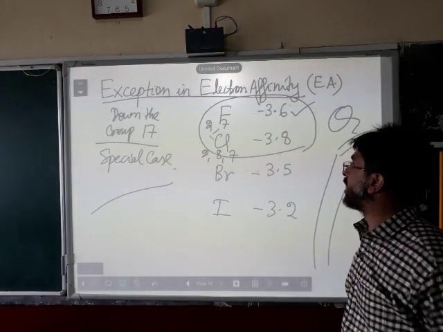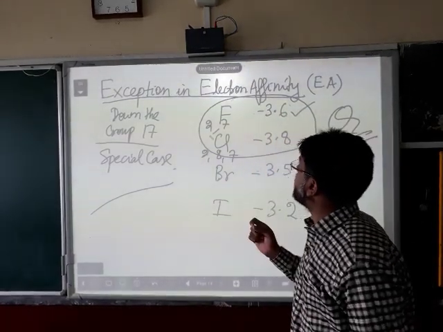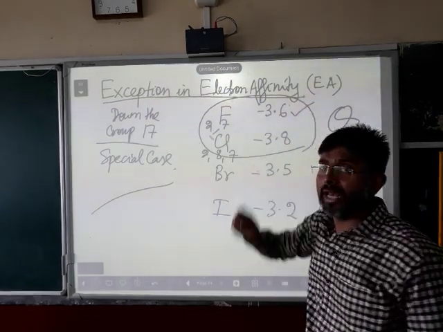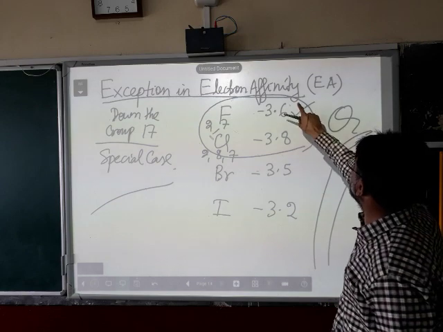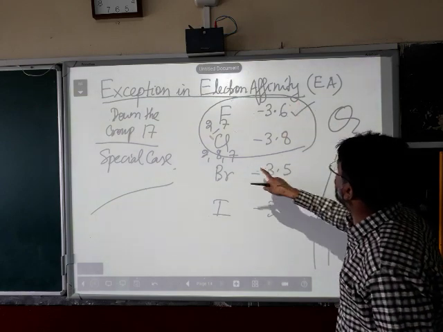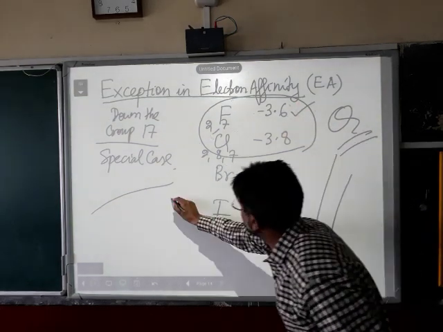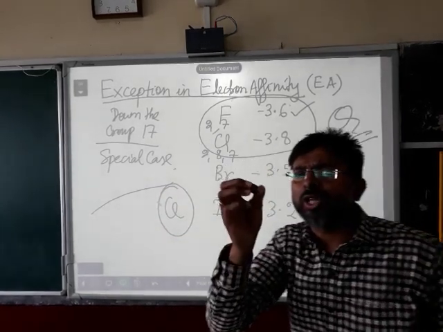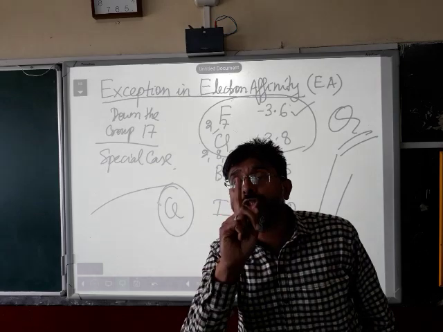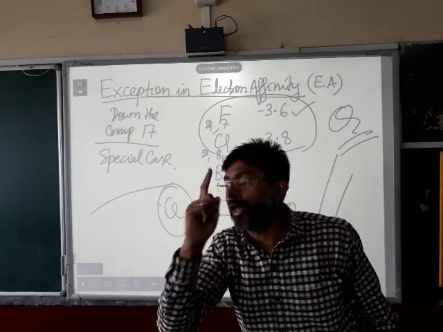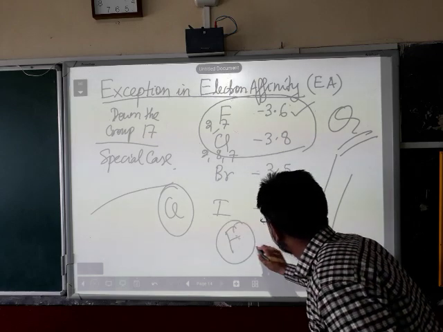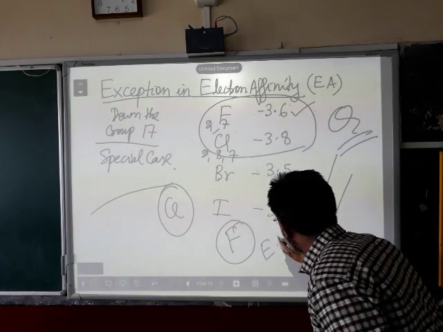So, if the question is asked to you, name the element which has the highest electron affinity, our answer will be chlorine. And if it is asked, name the most electronegative element, our answer will be F, fluorine. The most electronegative element will be fluorine.